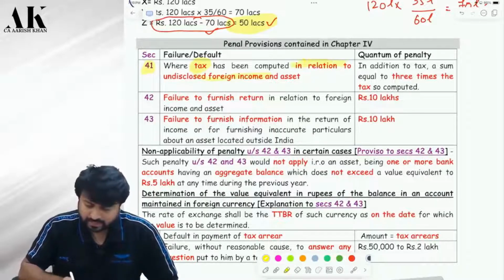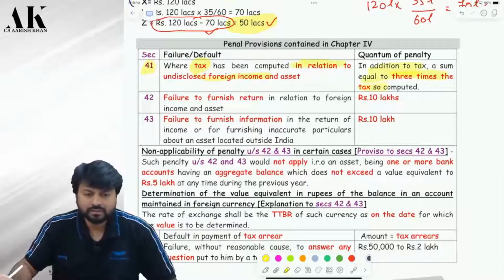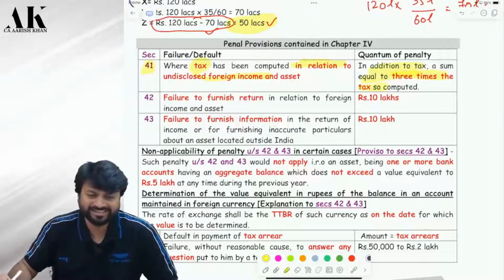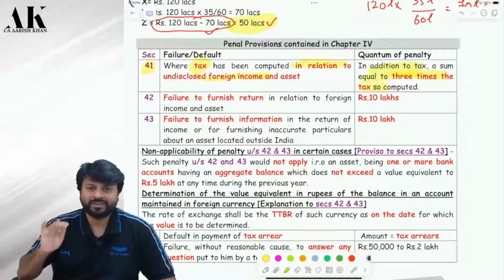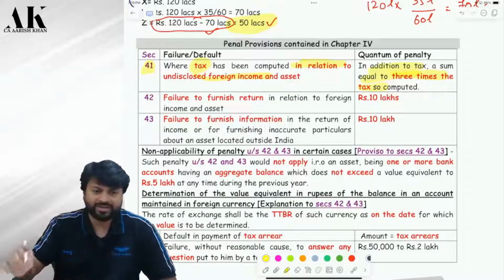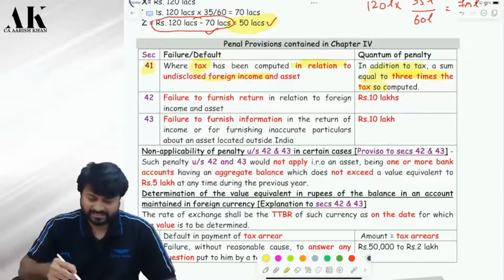Flat 30% tax. Now you have to pay 3 times penalty of that, a 300% penalty. In income tax, the maximum penalty is 200%. Here, first you have to pay a 300% penalty on your tax. Next penalty.